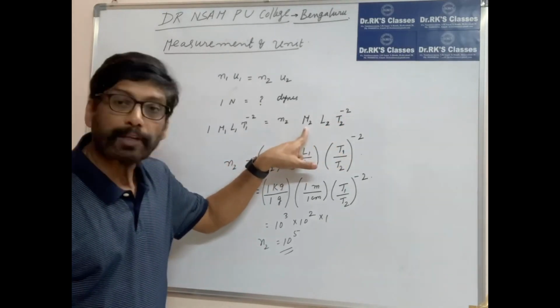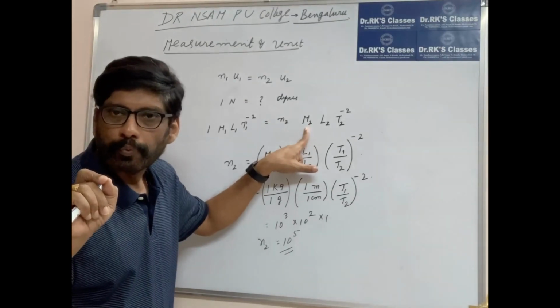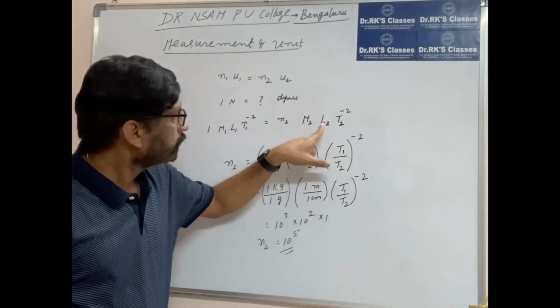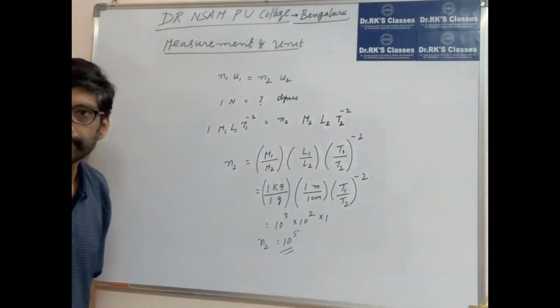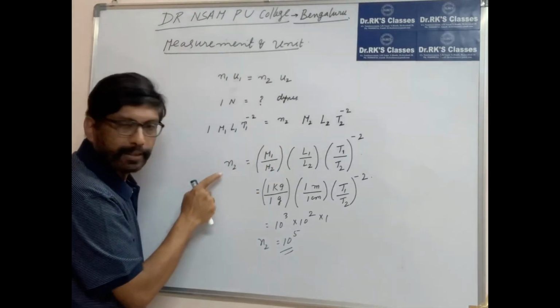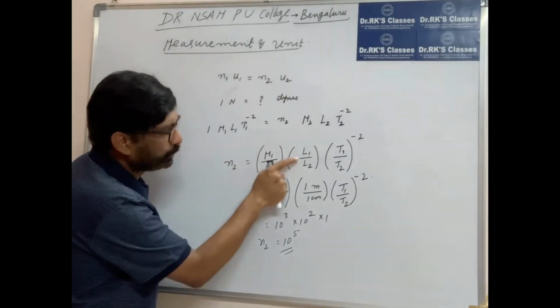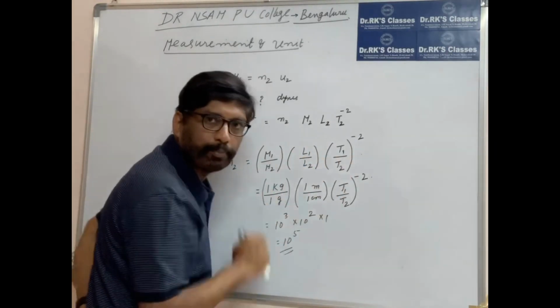So what is M2? 1 gram. What is L2? 1 centimeter. What is T2? 1 second. So if you simplify this, N2 is equal to M1 by M2 into L1 by L2 into T1 by T2 whole to the power of minus 2.